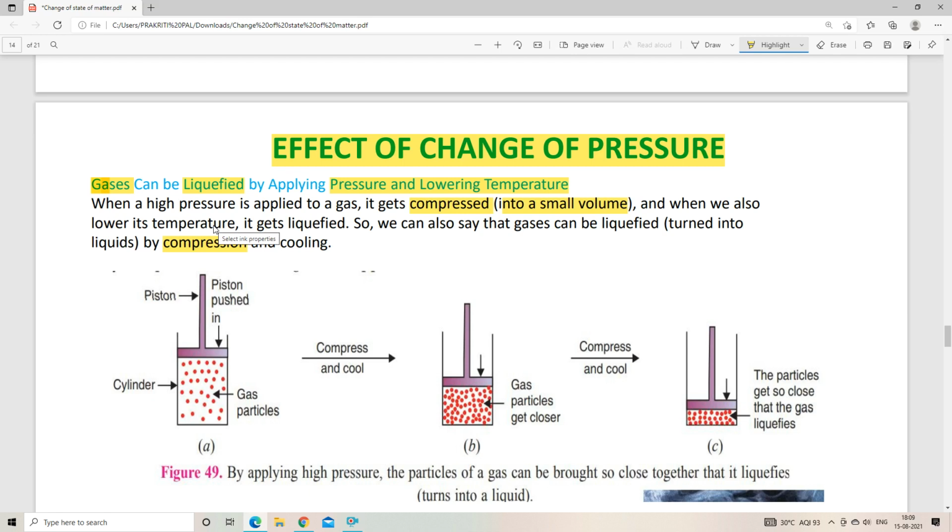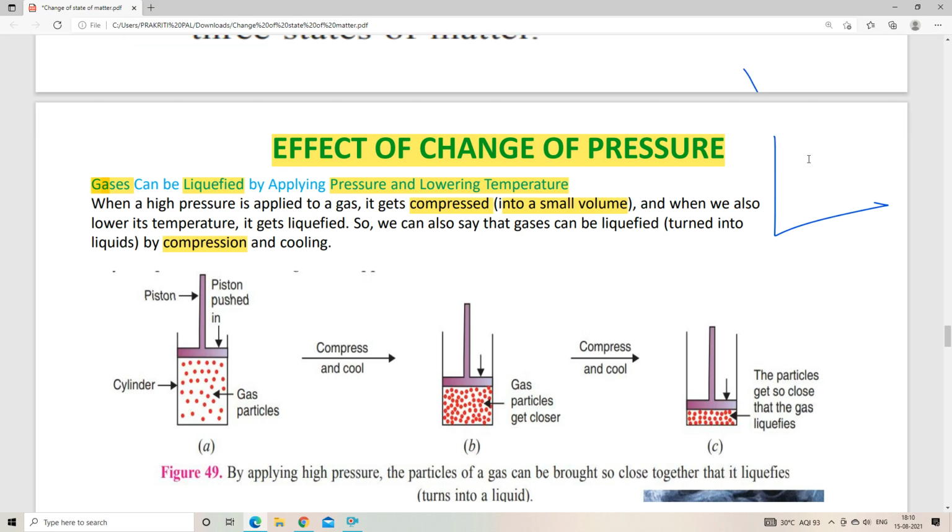So we can liquefy a gas, that is, we can form liquid from gas. Liquefy means to make it liquid. Whenever we are liquefying a gas, we have to do the compression work as well as cooling. So we can convert gas into liquid by compression and cooling.